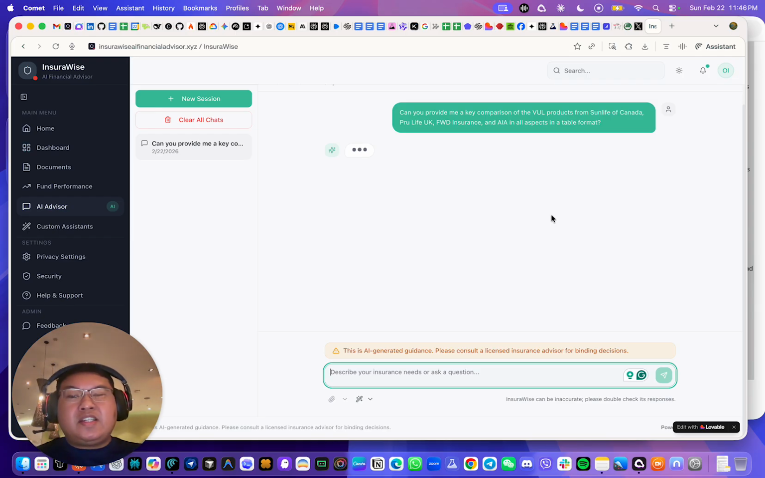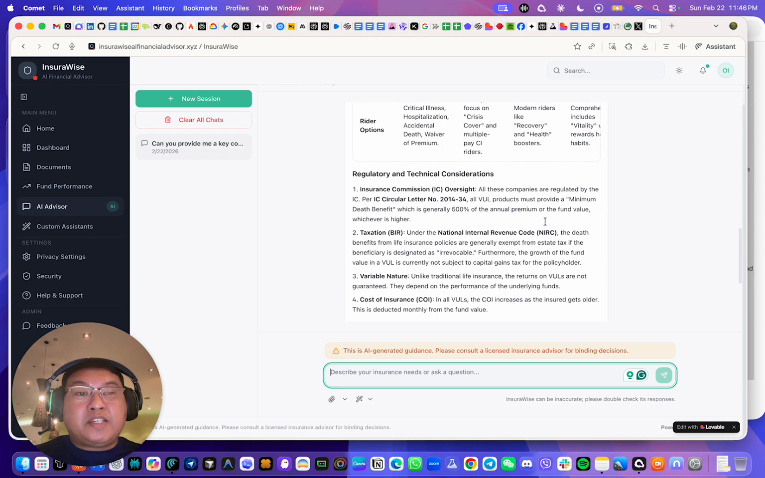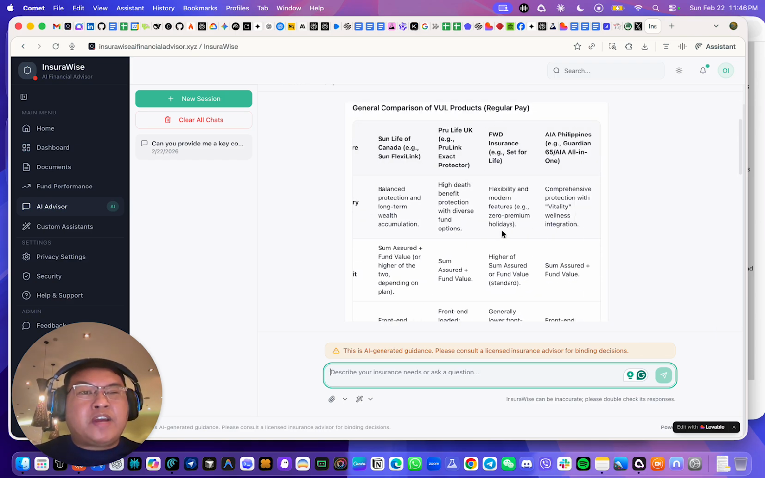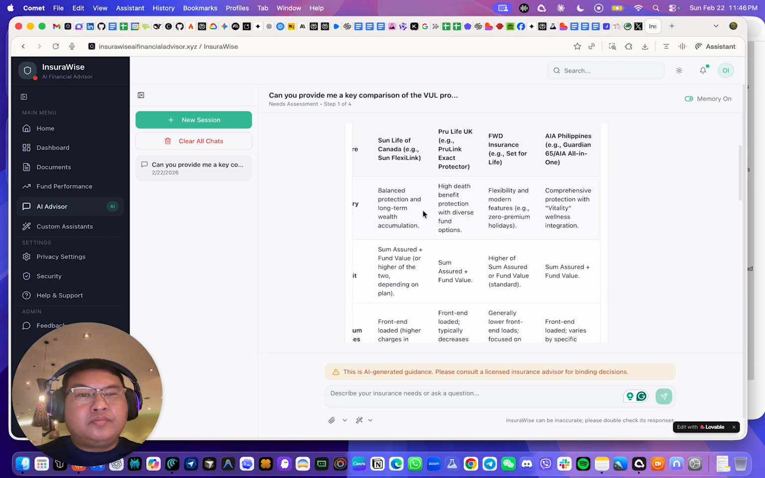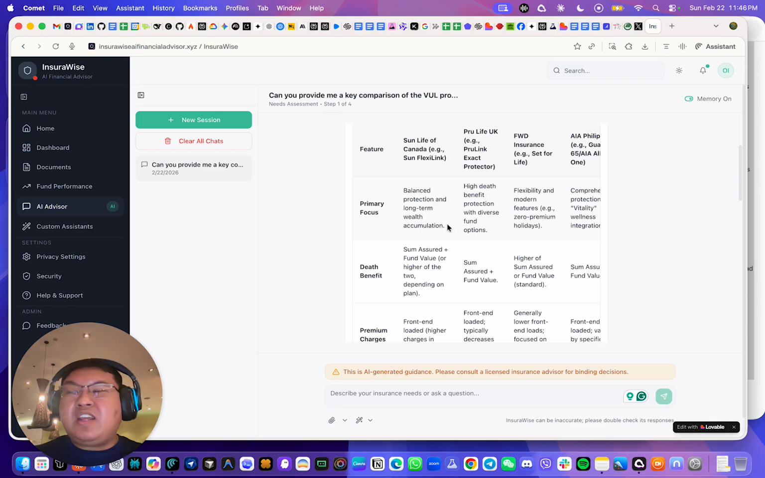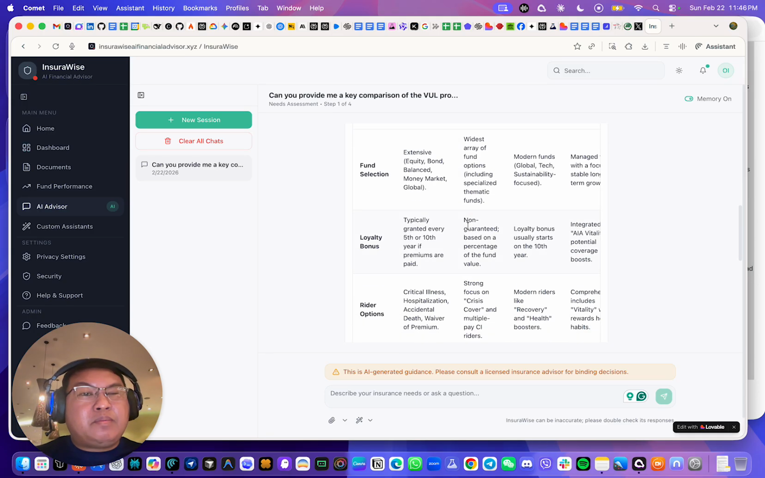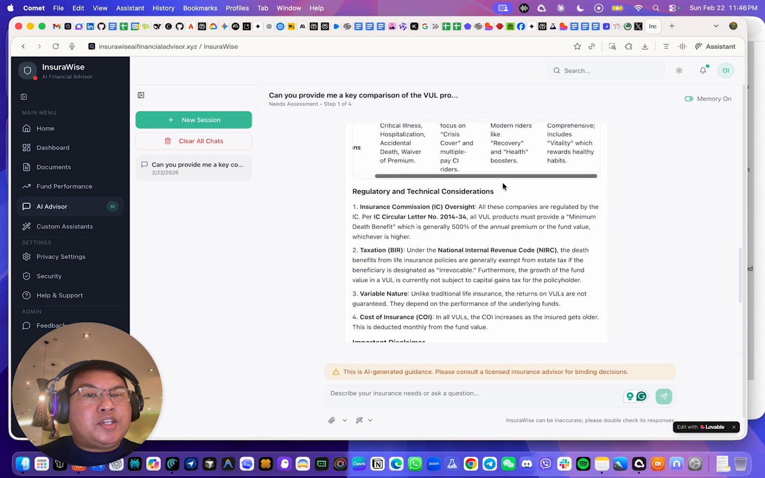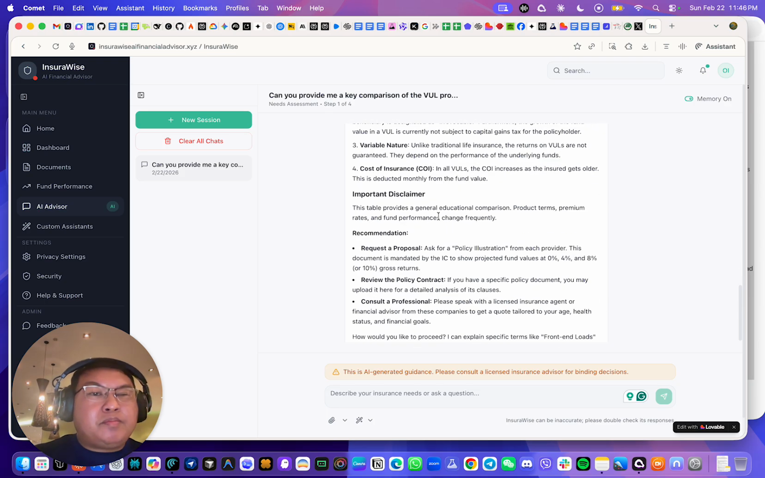Okay, so just a disclaimer, just like other AI tools, AI products can make mistakes. Now this time it did follow the right instructions because we just have to refine our question. For example, it gave us the comparison, like the primary focus, benefit, premium charges, fund selection, loyalty bonus, rider options. It's giving us the regulatory and technical considerations, important disclaimer,